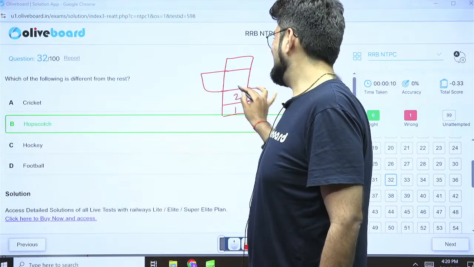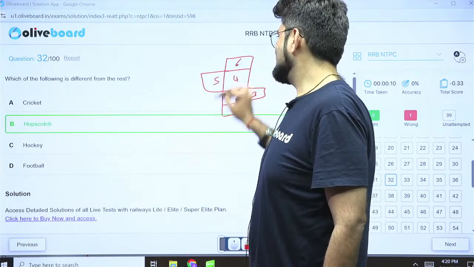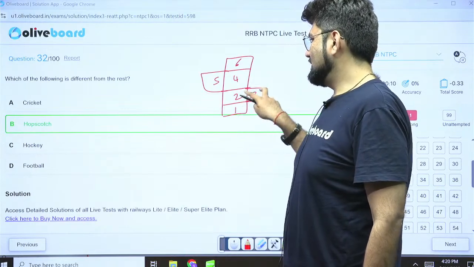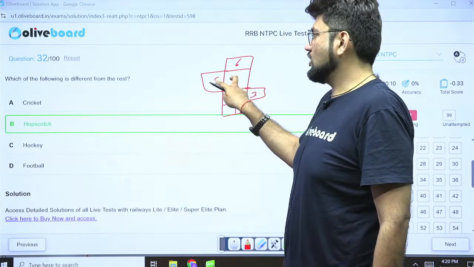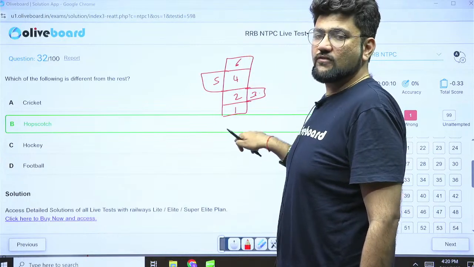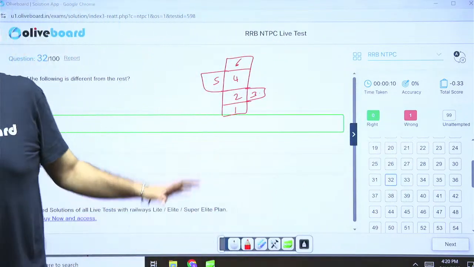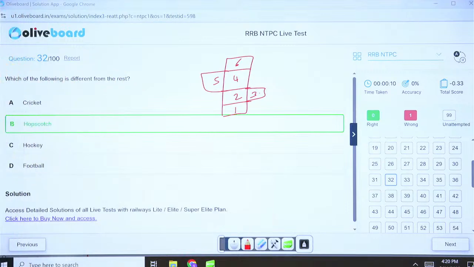1 2 3 4 5 6, and a child starts from here. So on one leg, then on 2 legs, then on 2 legs in the cross, then on 1 leg again. So you start from here, you finish here. So you just keep hopping like this. And this is a normal children's game, right? But these others are international games. Option B will be the correct answer. Clear? Yes, great. Next question.